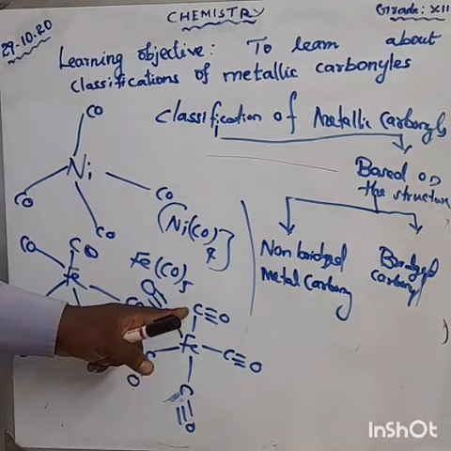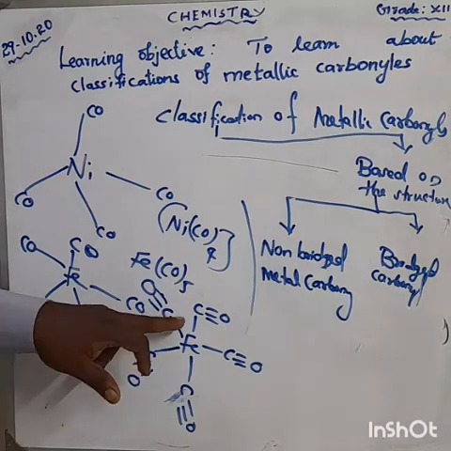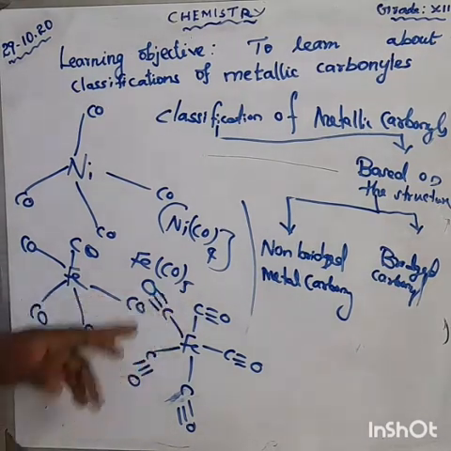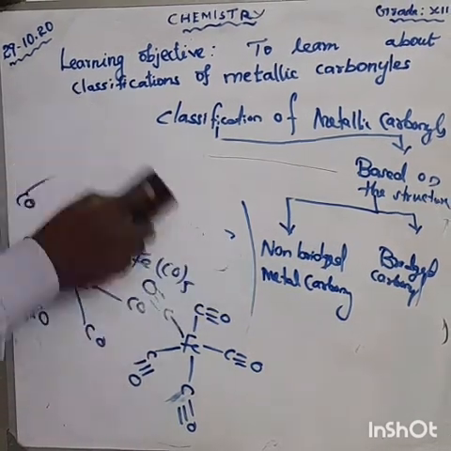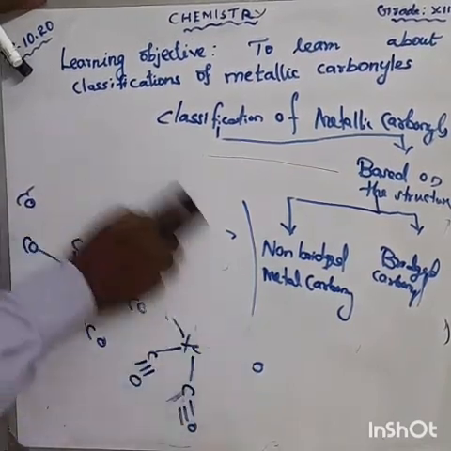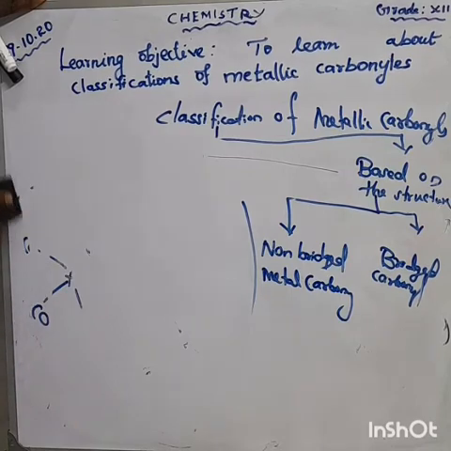Because carbon has tetravalency, 4 bonds in the outermost shell. Am I right? So this is also correct. Both are correct. Next about the third one, that is chromium hexacarbonyl.